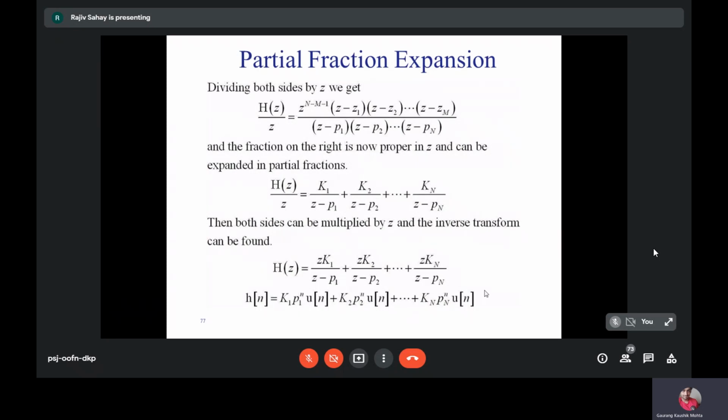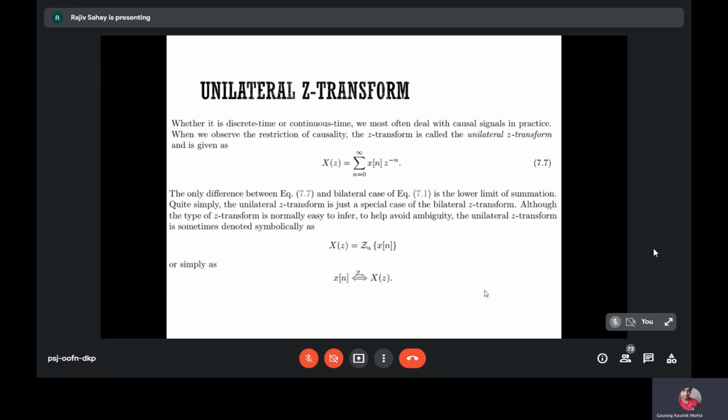So this is the simple case where, like we have just seen, to do partial fraction expansion, we have to bring the rational function in terms of a proper rational function. That means the numerator order should be less than the denominator, and then you can expand it out using the partial fraction technique and take the inverse transform of the individual terms and get the inverse transform of the left hand side.